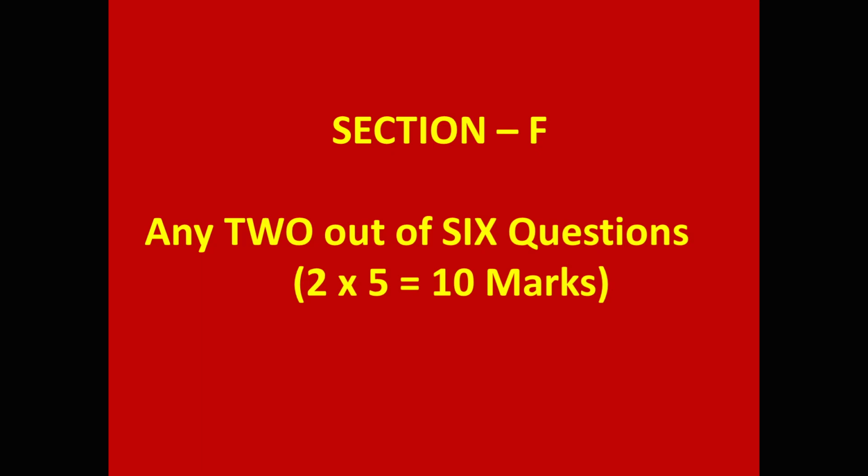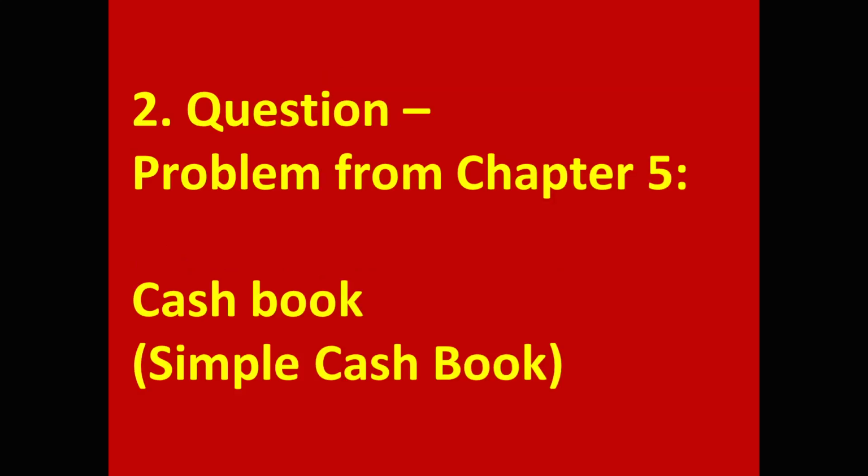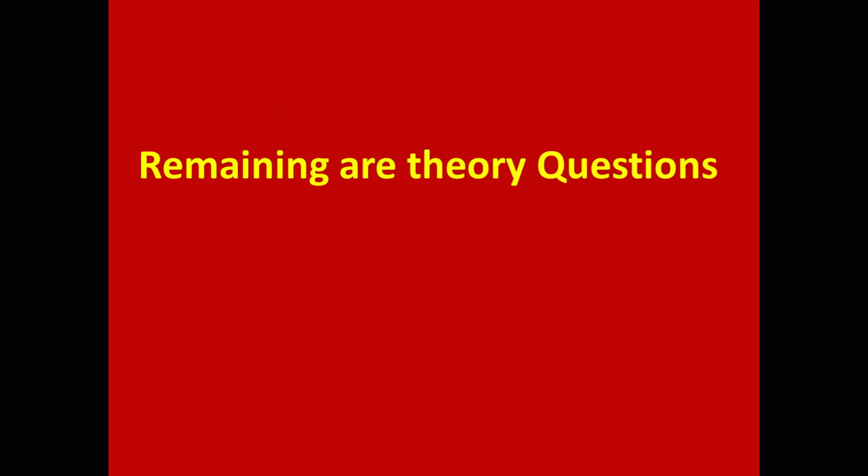Out of these 6 questions, first question will be a problem from 2nd chapter. Chapter name, recording of business transactions. Here, 1 ledger account will be asked. Second question will be a problem from 5th chapter, cash book. So you will get a problem on simple cash book or single column cash book. Remaining questions are theory questions.